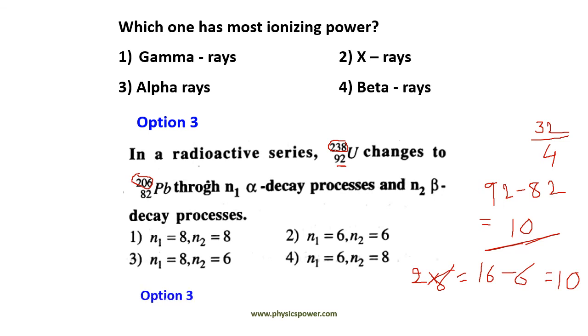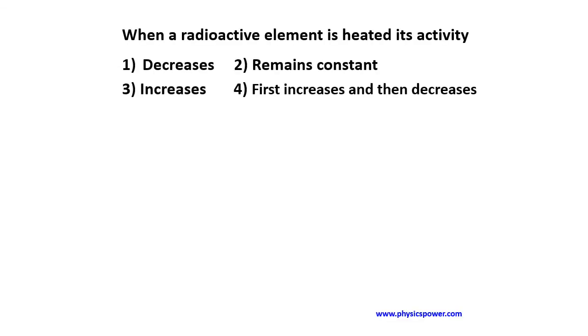Next question. When a radioactive element is heated, its activity. Here activity means disintegration of the nucleus, which is independent of the temperature of the material. So that is why it remains constant, option 2.